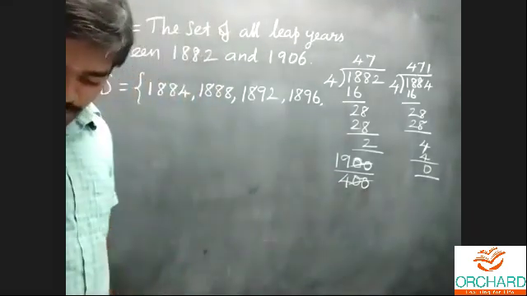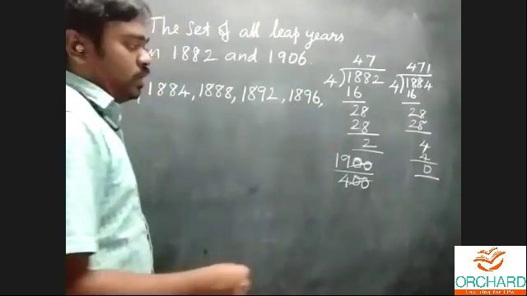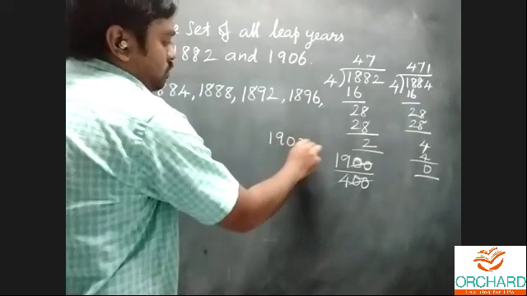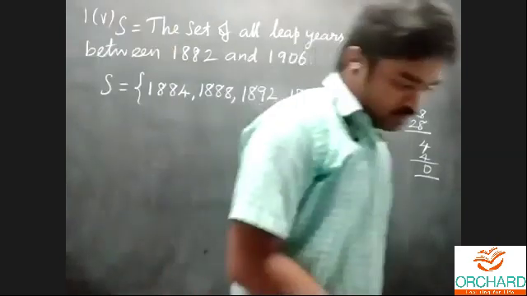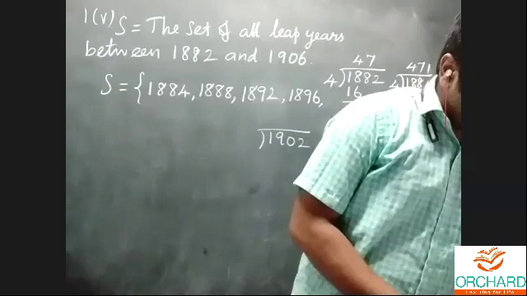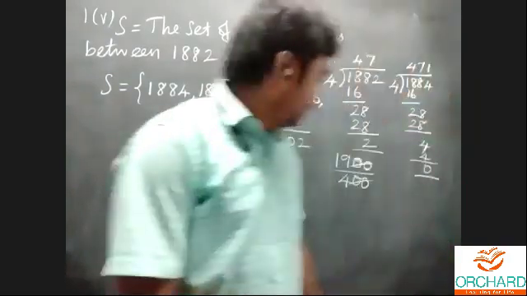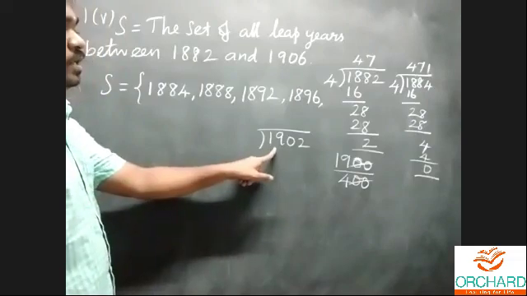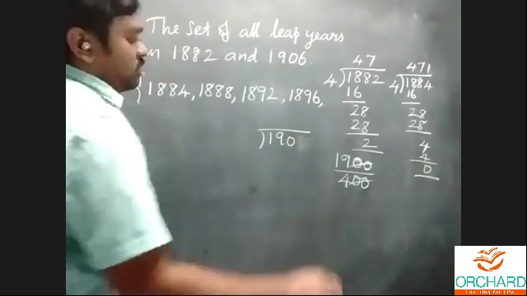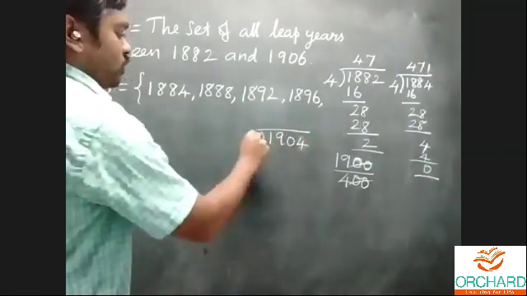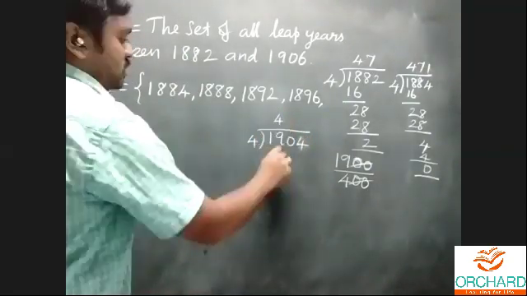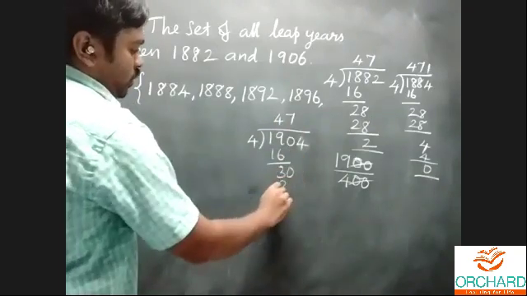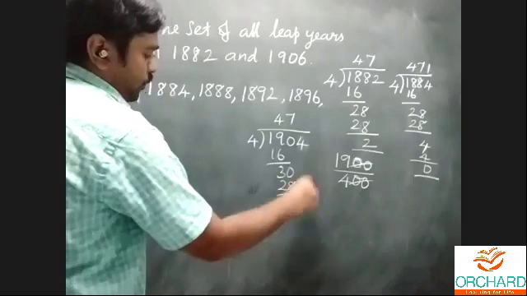Next, 1901 is not divisible by 4, and 1902 is also not divisible by 4. 4 fours are 16, balance 3, so not divisible. Next, 1904: 4 fours are 16, balance 3, 0, 4 sevens are 28, balance 24, 6 times.